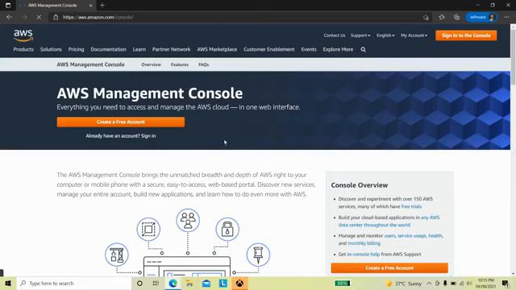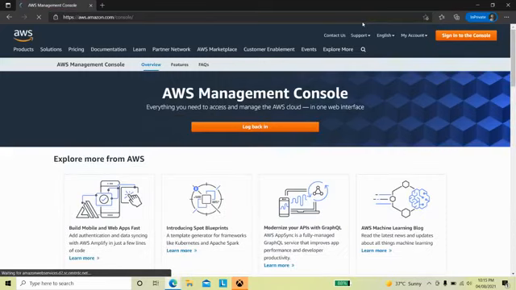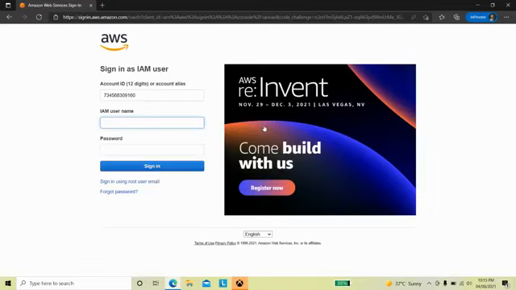Just a second, it's getting loaded. What happened? It's showing it as log back in. I'm providing the information again.